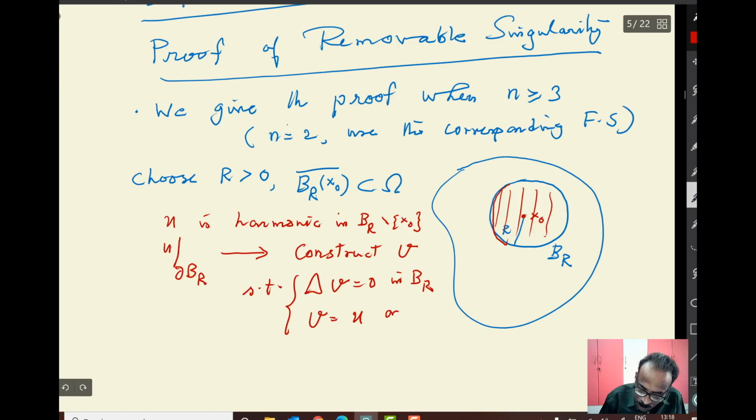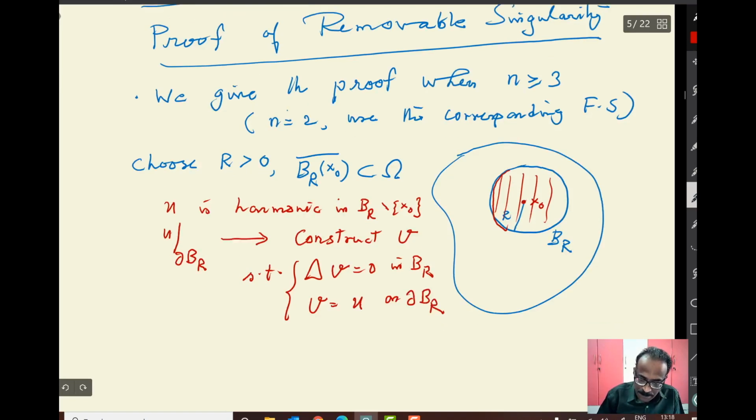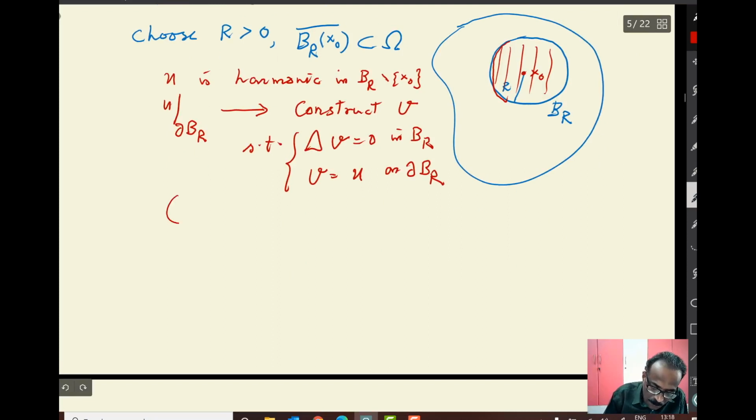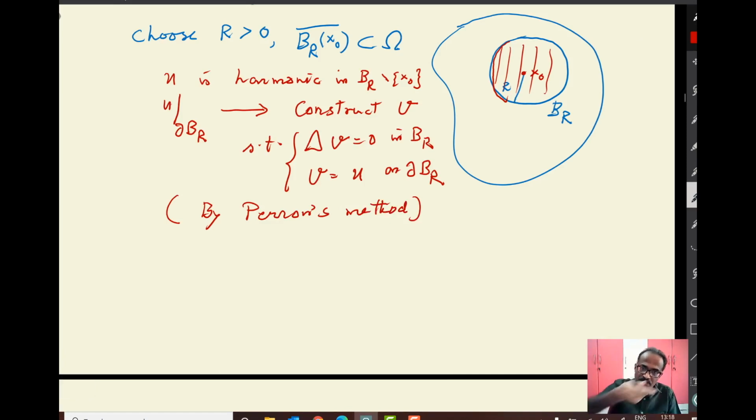This is a boundary value problem which you have studied already, by Perron's method. Since it is a ball, you can also use the earlier method which we introduced, so you don't need Perron's method even for the solvability on a ball.